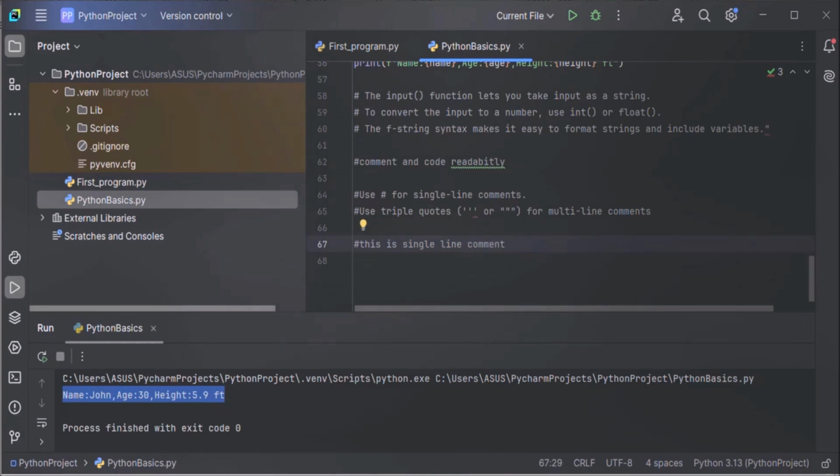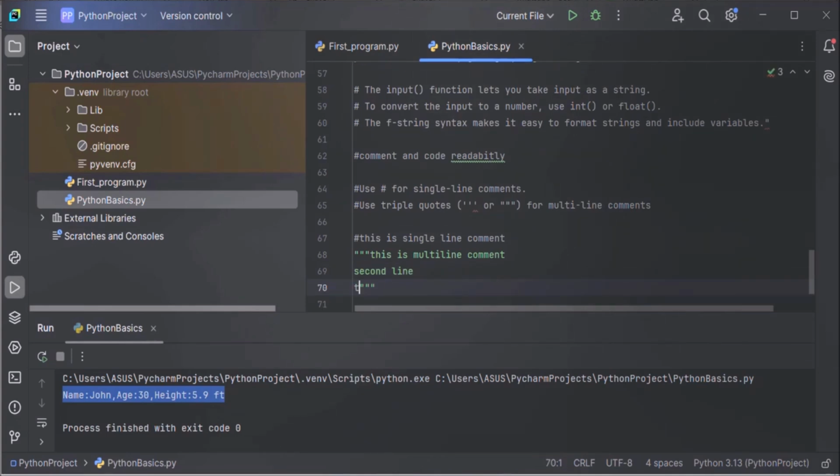In case you have multiple lines, more than one line to be commented, then you have to use triple quotes. 1, 2, 3, triple quotes. And within this quote, you can add your comment lines. You can write your comments in multiple lines within this quote. Like this is a multi-line comment. This is our second line. It can span multiple lines. So in case we have more than one line to be commented, you have to use triple quotes. And for single line, just hash.